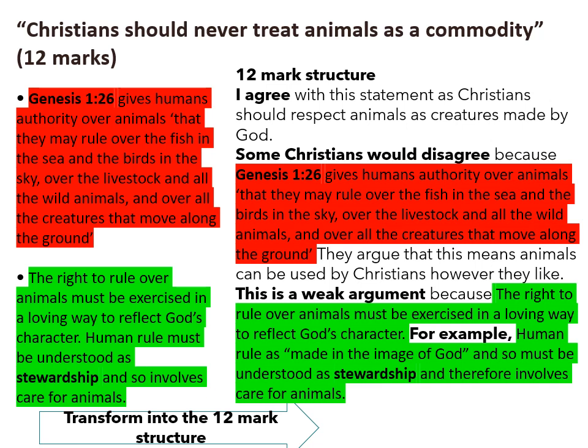Again, you might want to make the quote a bit briefer, and you also might want to introduce it with something like, because in the Bible it says. Now I'm going to explain why it's a weak argument. So this is a weak argument because the right to rule over animals must be exercised in a loving way to reflect God's character. For example, humans rule as made in the image of God, and so this must be understood as stewardship and therefore involves care for animals. Again, you might want to rephrase that a little bit to make it flow better.